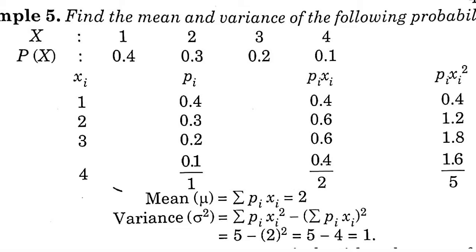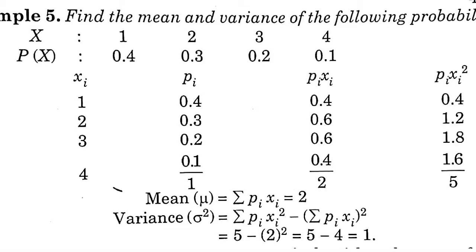We know that the sum of the probabilities of all elementary events is always 1. In mean we require pi and xi, summation pi xi. So we will make the column of pi xi, the product of pi and xi. So 1 into 0.4 is 0.4, 2 into 0.3 is 0.6, 3 into 0.2 is 0.6, and 4 into 0.1 is 0.4.